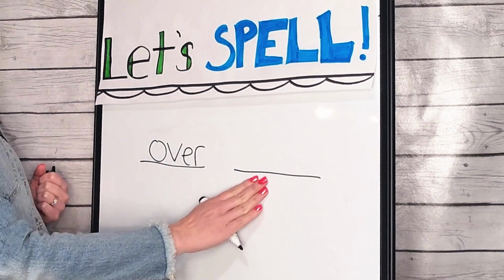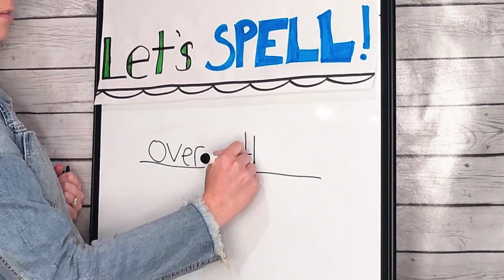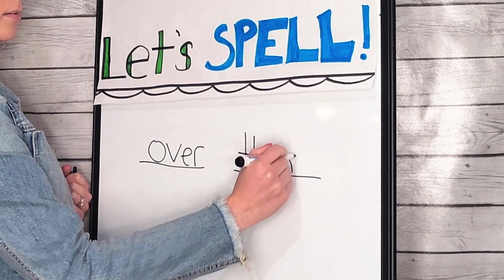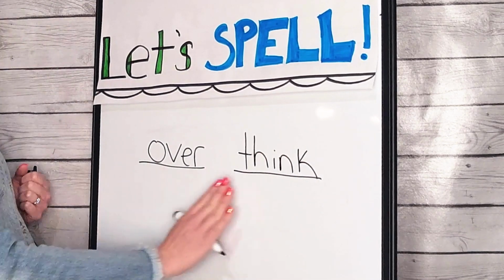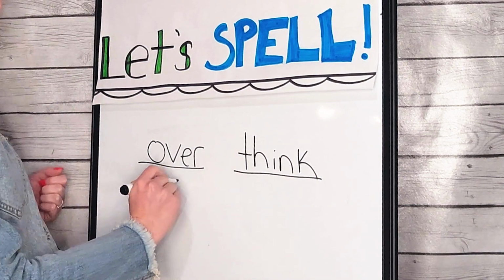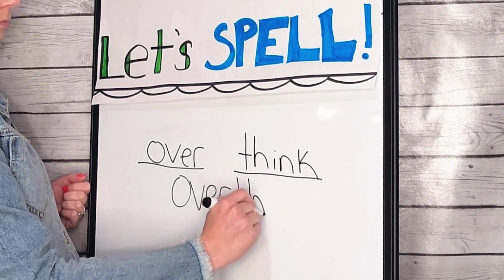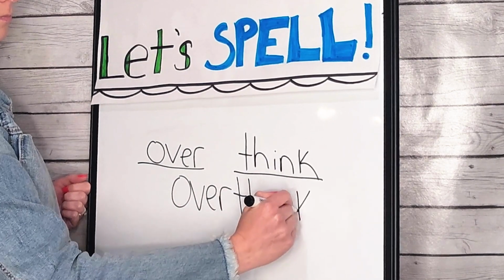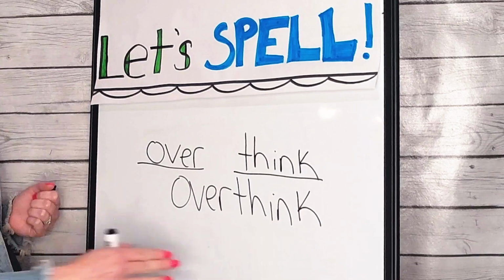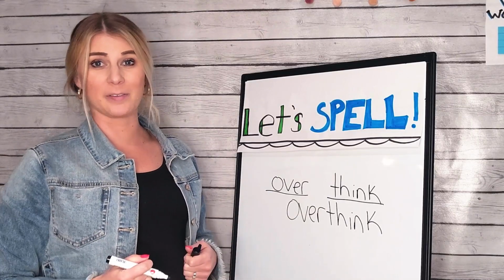And when I say the second word part, think, I hear the sounds S, E, N, K. Over, think. Let's put both of those word parts together to build our word. Overthink. My mom warned me to try and not to overthink my math test.